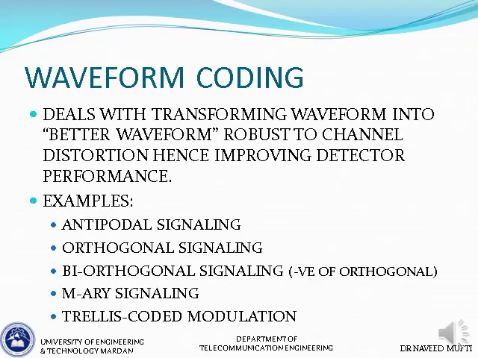So what is waveform coding? It deals with transforming a waveform into a better waveform which is more robust to channel distortion. Hence it improves the receiver or detector performance. Some examples are antipodal signaling, signals which are 180 degrees apart, or orthogonal signaling, signals which are orthogonal to each other, 90 degrees phase difference, or bi-orthogonal signaling, or M-ary signaling, or trellis coded modulation. These are all examples whereby we transform the waveforms.